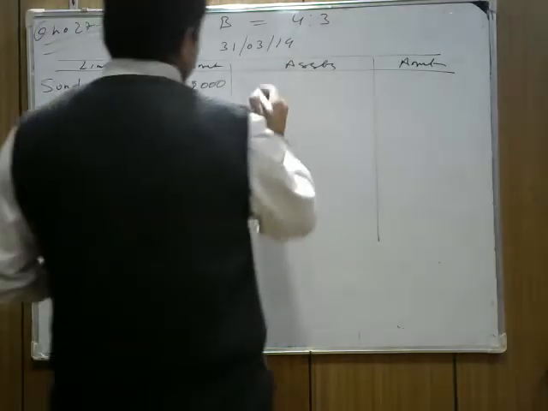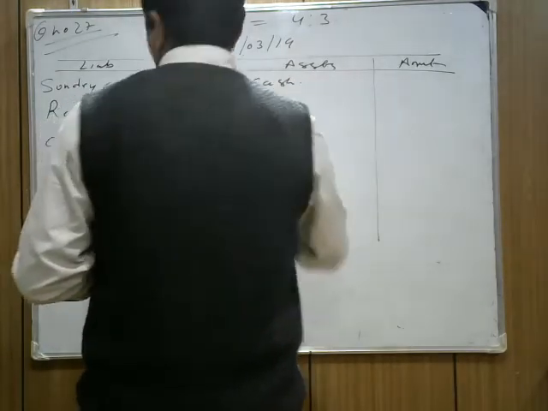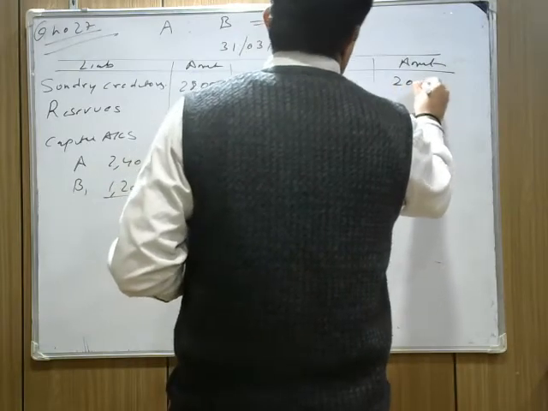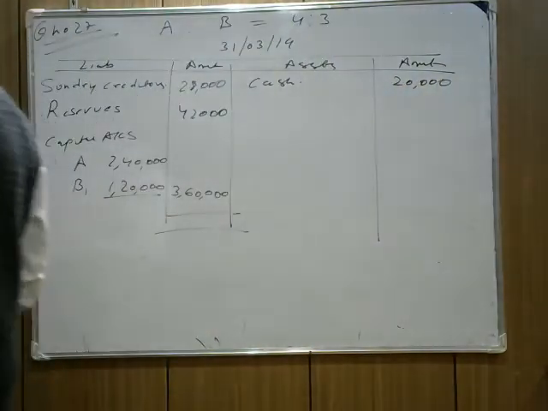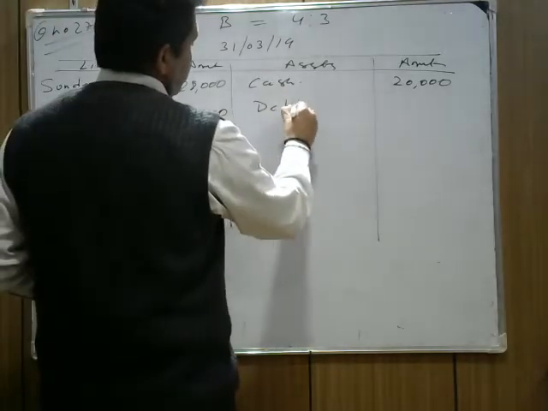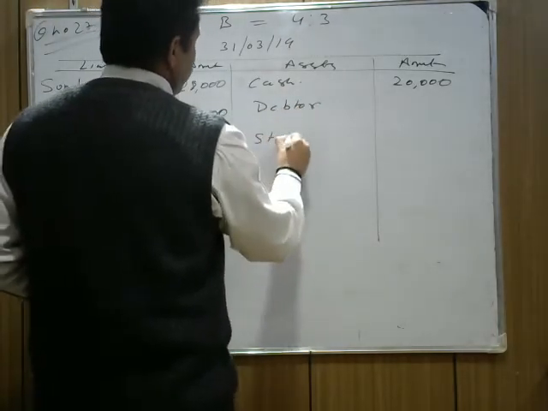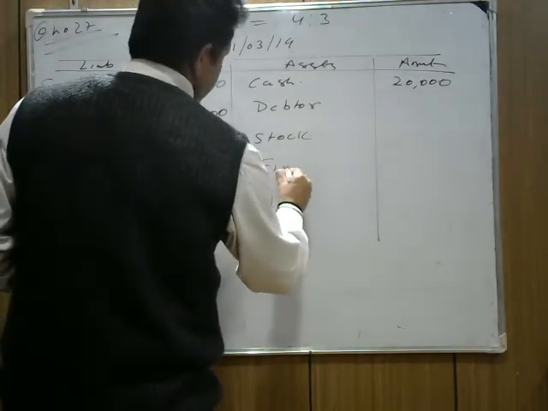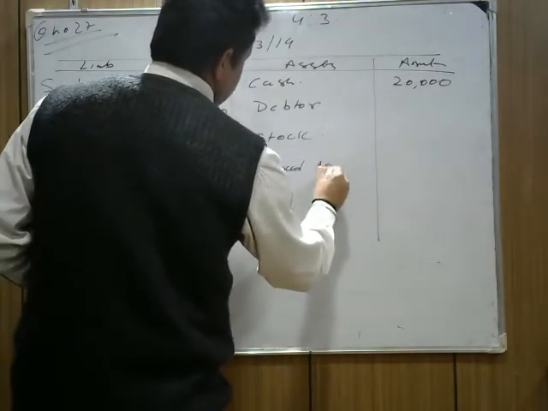On the assets side, cash is given, 20,000. One more term is sundry debtors and stock, and another is fixed assets.